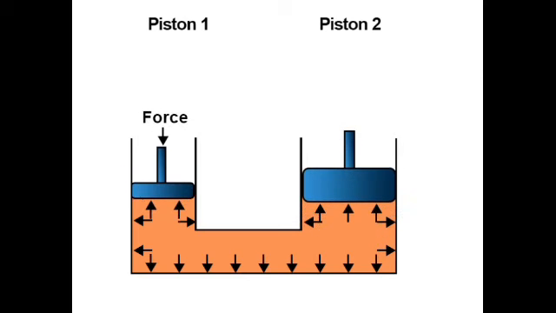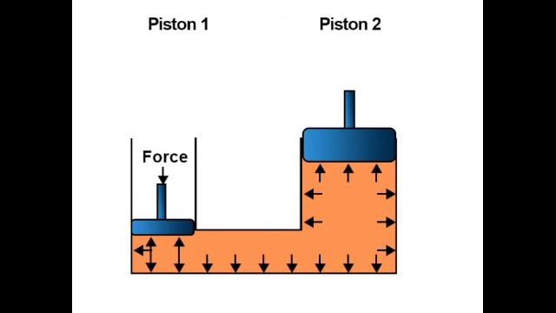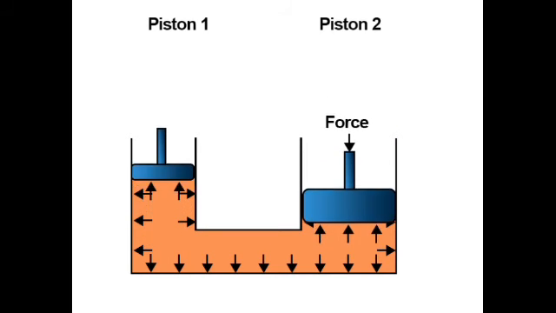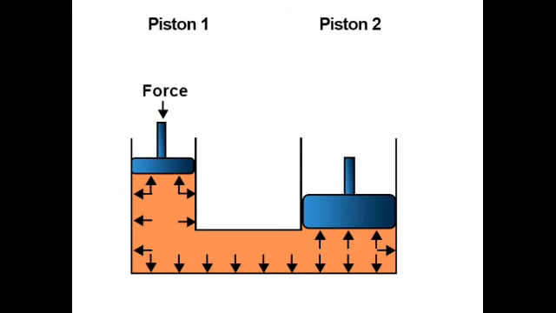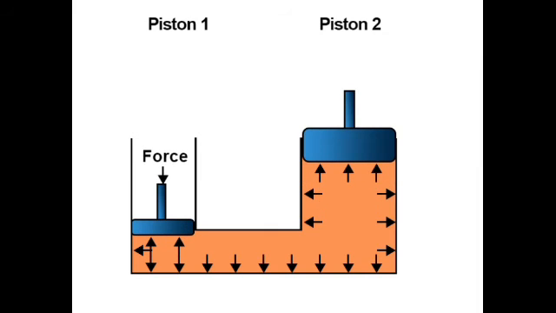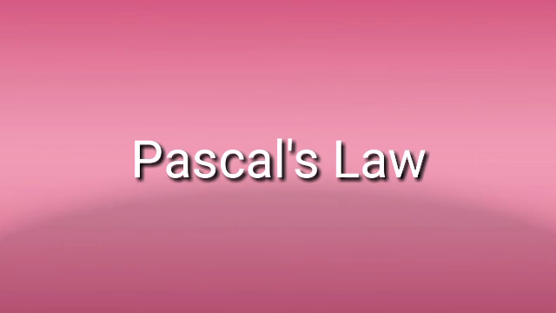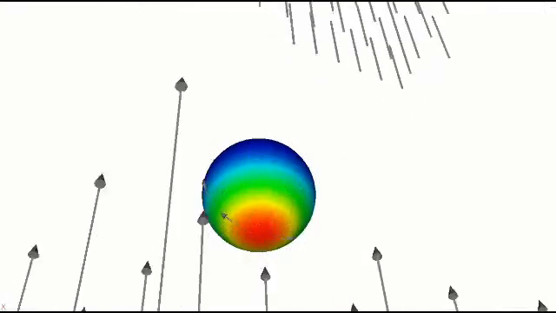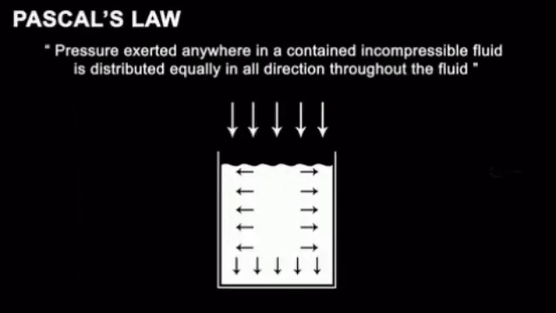So here what happens? Whenever you apply pressure at a particular area of the fluid, the pressure is transmitted throughout the medium and the changes appear everywhere in the fluid. Due to this reason, there is a gradual increase in the water level of the U-shaped tube container. Based upon this example and this definition of incompressible fluids, we can state Pascal's law. So now finally, what is meant by Pascal's law? Pascal's law states that whenever pressure is applied at a particular point of an incompressible fluid, it is transmitted throughout the fluid medium and the same changes occur everywhere.